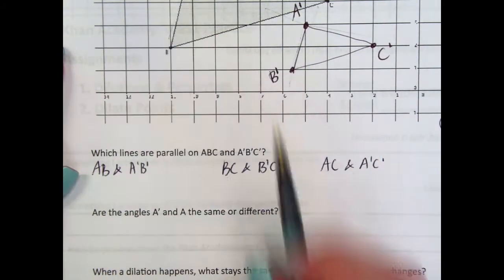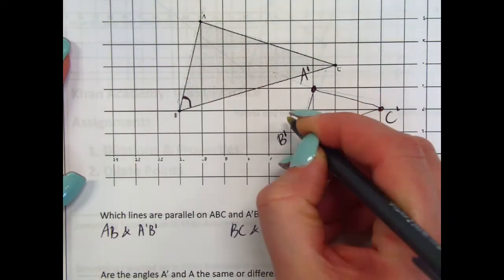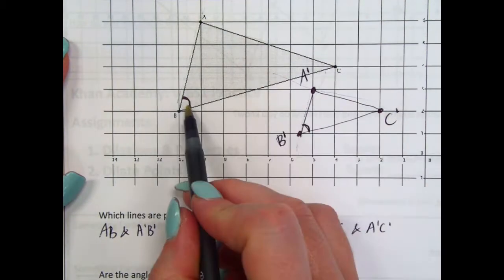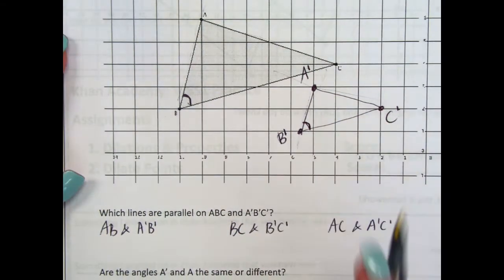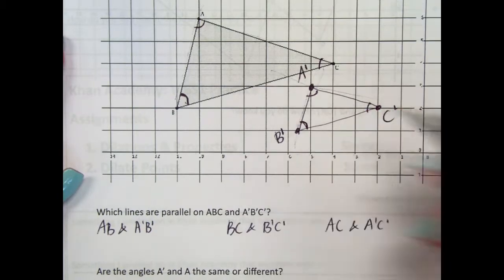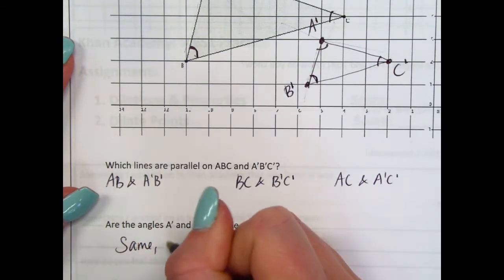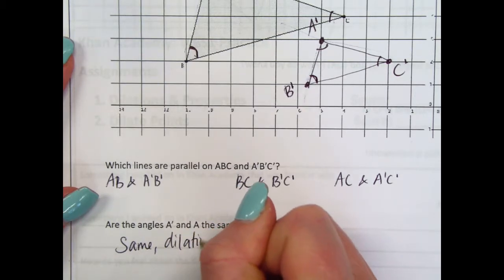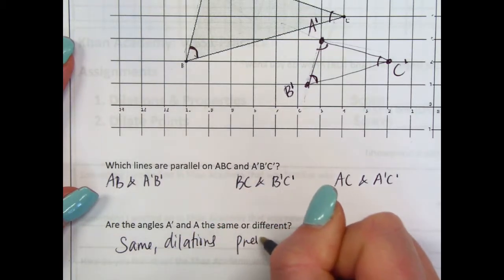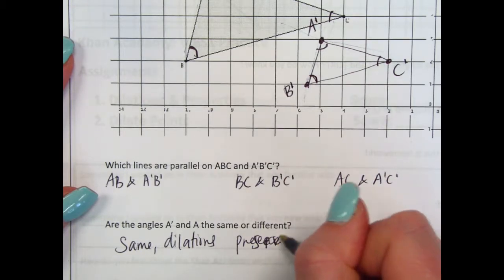Also, the angles are the same. If you get a protractor and you measure, you will see that these two angles at B are exactly the same. These two angles at A are exactly the same, and these two angles at C are exactly the same. So dilations preserve angles.